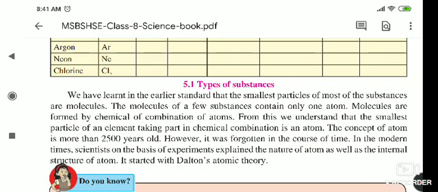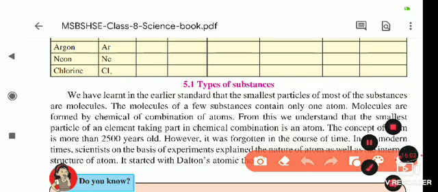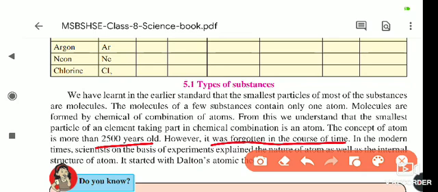The concept of the atom is more than 2500 years old. However, it was forgotten in the course of time.